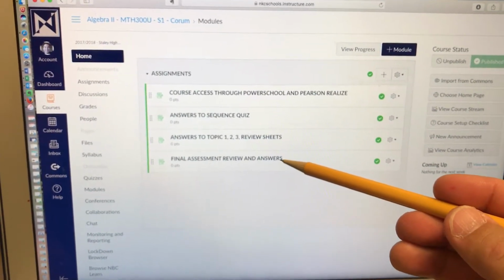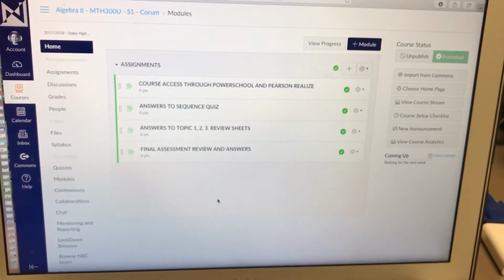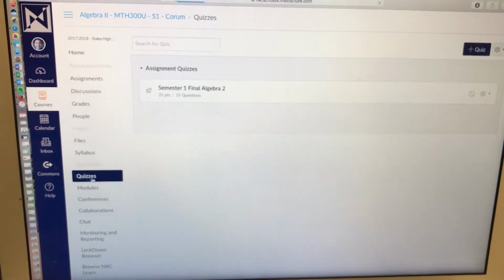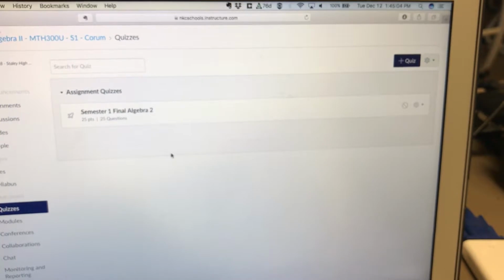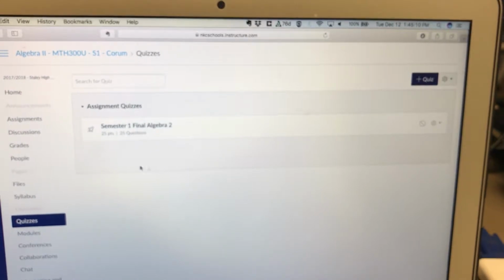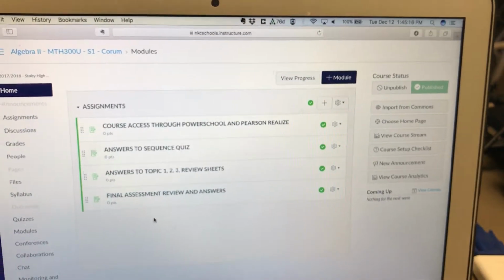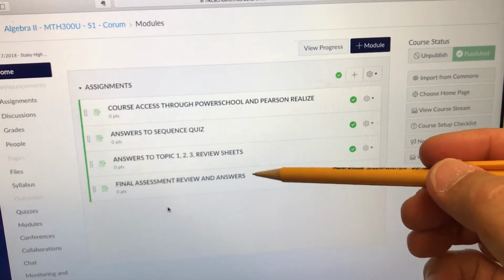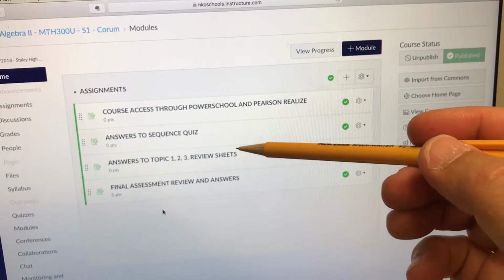When it comes to the final test on Friday, the sub will instruct you to get into Canvas, and then you will click on quizzes. When you click on quizzes, this is what will pop up. This is not available yet. I will turn this on Friday, so that you'll click on Semester 1 Final Algebra 2 and it'll get you to those pages. For right now, you cannot see that, but you will on Friday. But you do have access to the final review here. Again, these are all things that you can use today in class and at home the next 2 days to get ready for the final Friday.